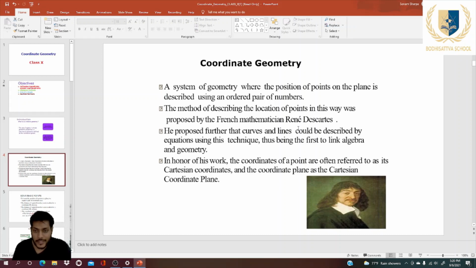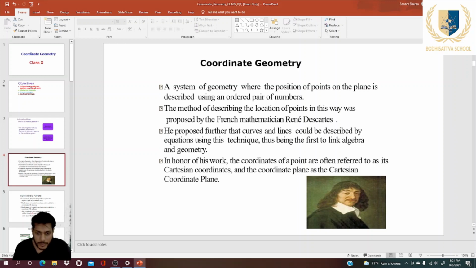So the curves and lines are all built on coordinate geometry with the help of equations. In algebra, we see the equations, and we can picturize these things in coordinate geometry.